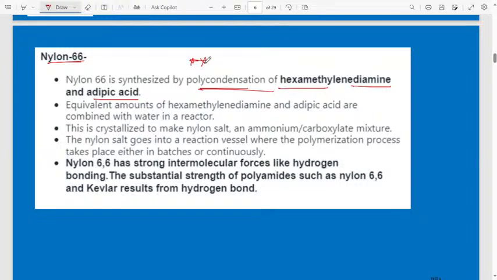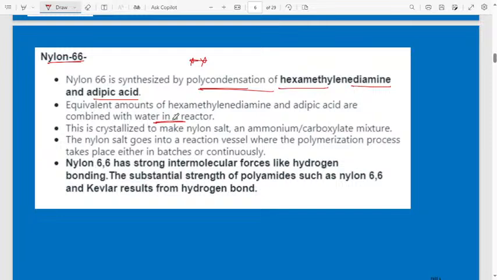Equivalent amounts of hexamethylene diamine and adipic acid are combined with water in a reactor. How will they prepare nylon 66? They will take an equal amount of hexamethylene diamine and adipic acid.